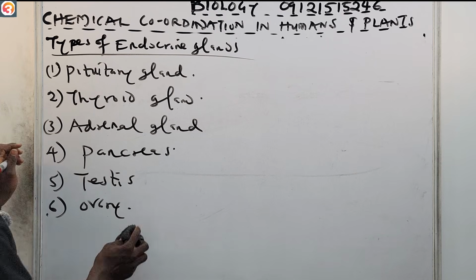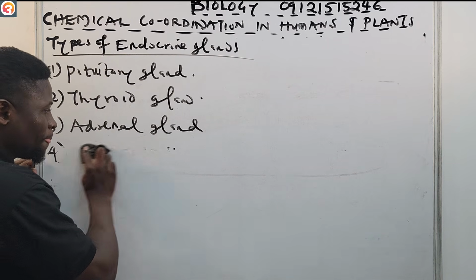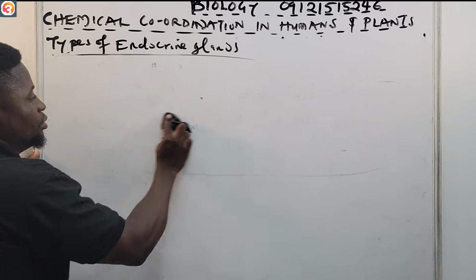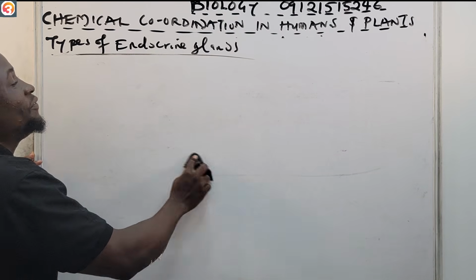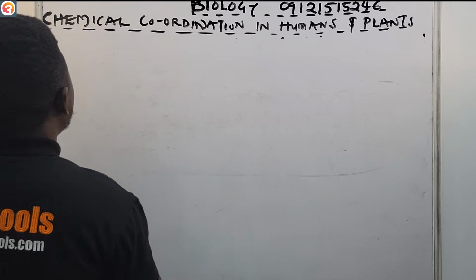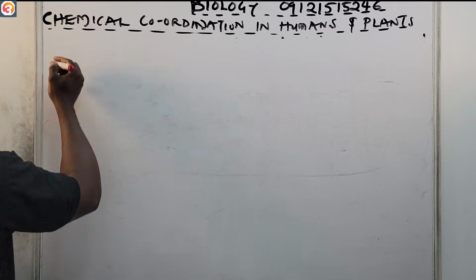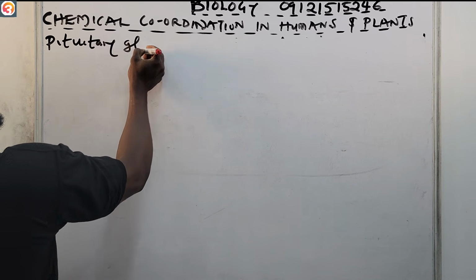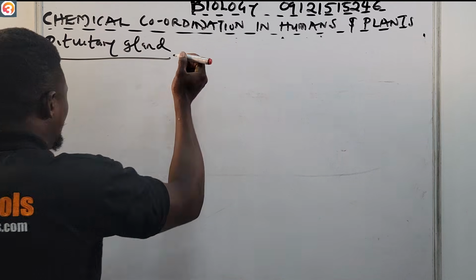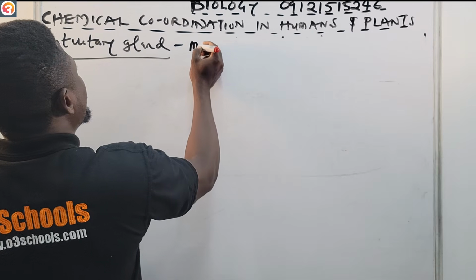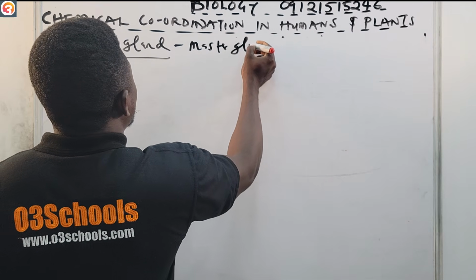The pituitary gland is called the master gland. Take note of that. It's even in your past question: which of the following is usually referred to as the master gland? Let us look at the pituitary gland. The pituitary gland is also called the master gland.